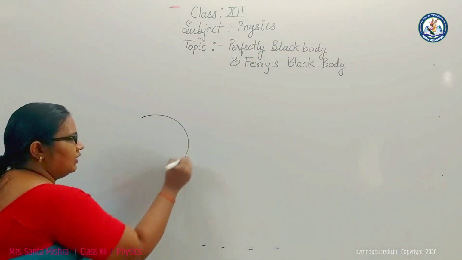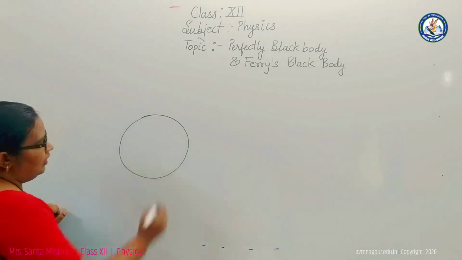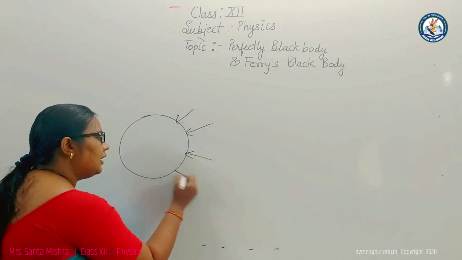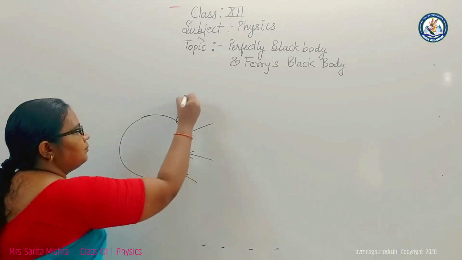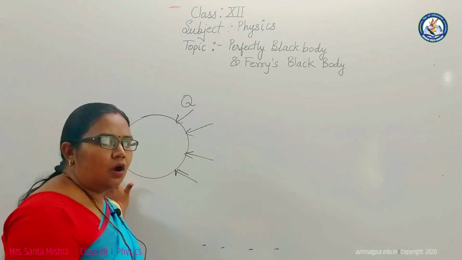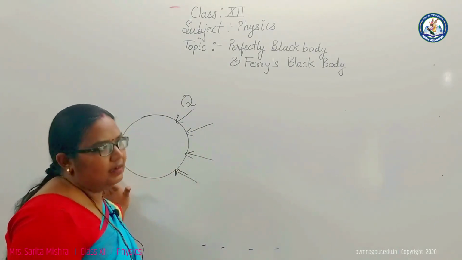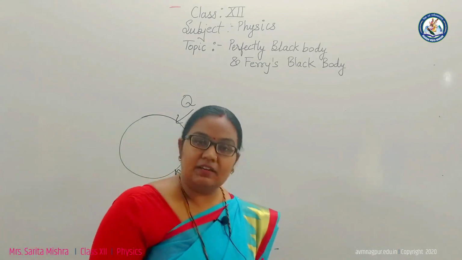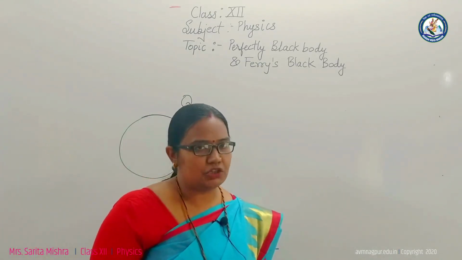Let any object, and here the incident heat energy is represented by Q. Yes, we know that in our nature most of the objects and living organisms are present. All the objects and things have different characteristics, properties and nature also.